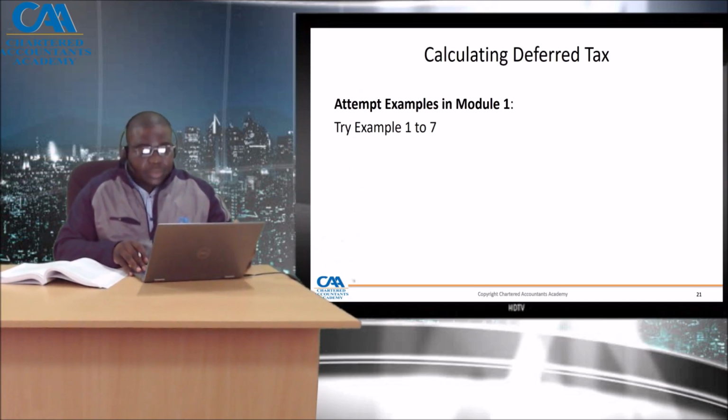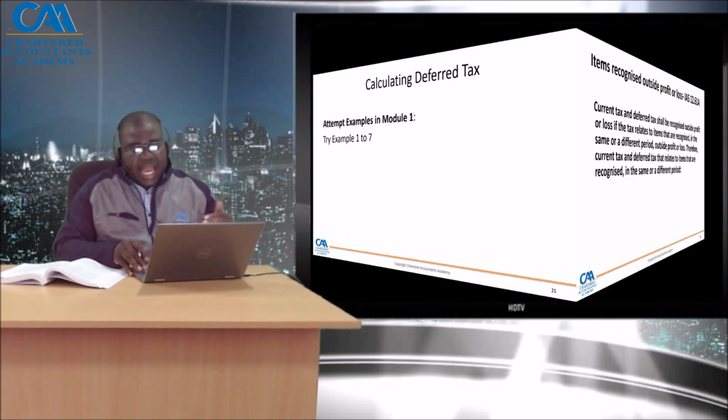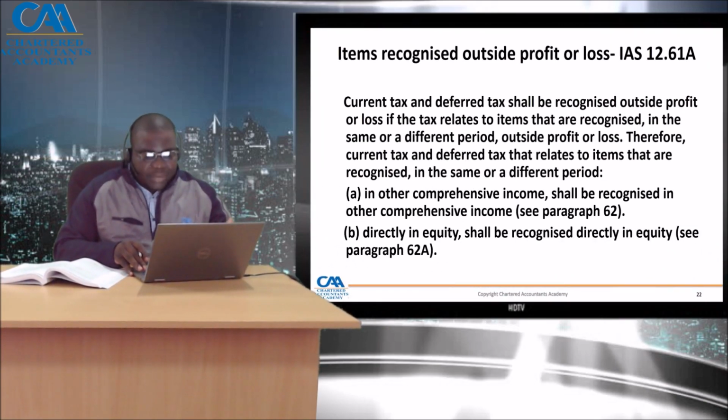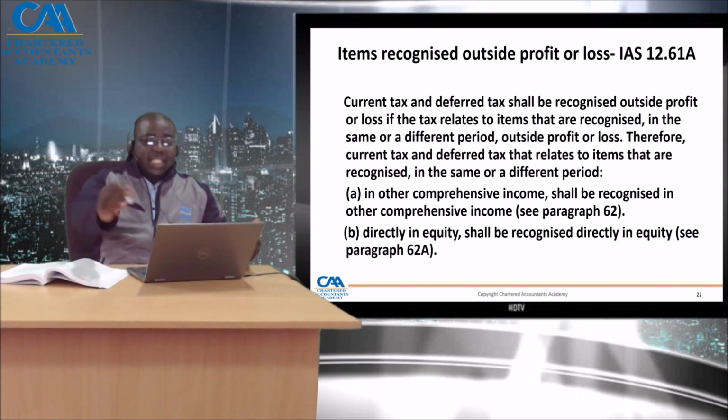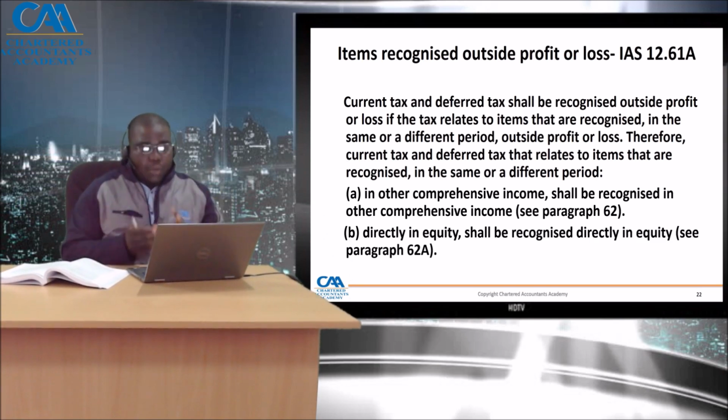which also includes examples 9 and 10 for exceptions. Now let's talk about recognition of deferred tax. Deferred tax is recognized in and outside the profit and loss. So current tax and deferred tax shall be recognized outside profit and loss if the tax relates to items that are recognized outside. And where exactly outside, it can be recognized in other comprehensive income, or directly in equity, or in goodwill. So generally, deferred tax is recognized in OCI, in equity, or in goodwill, but the bulk of it is in the profit and loss account.